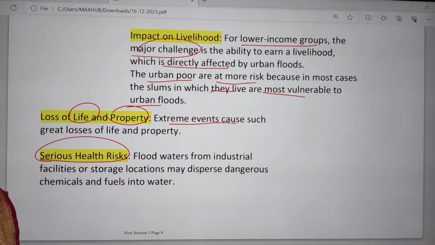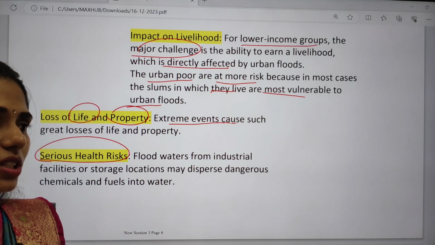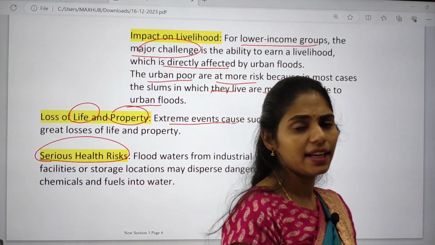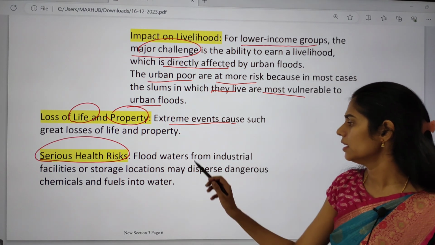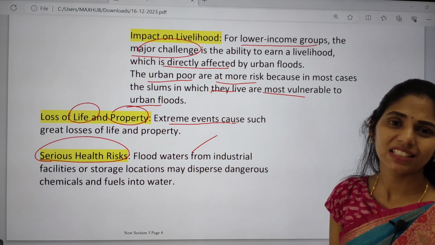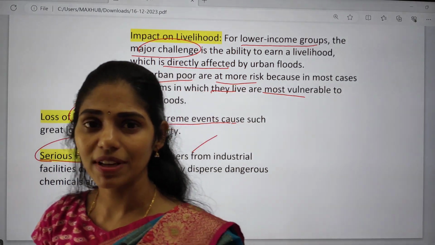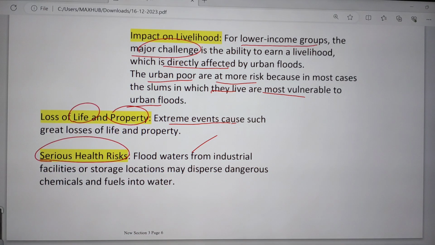And next one here is serious health risk. Whenever the water has been contaminated, that will lead to epidemics, easily communicable diseases, and you can see that this water, whenever it is accumulated, will act as a breeding site for mosquitoes, and that will also lead to an increase in mosquito borne disease cases in that region.